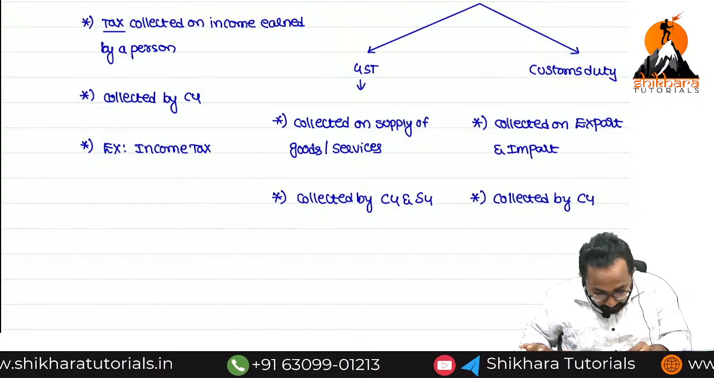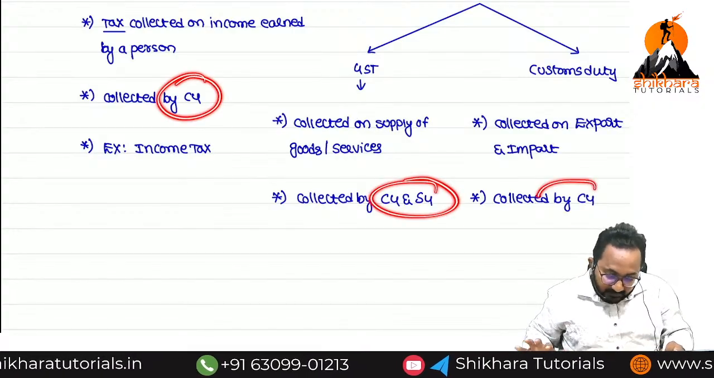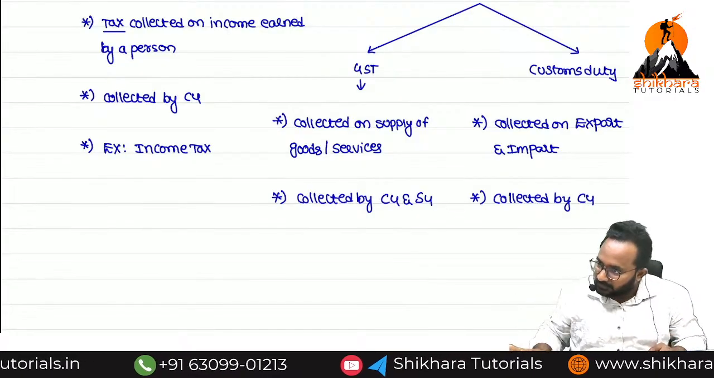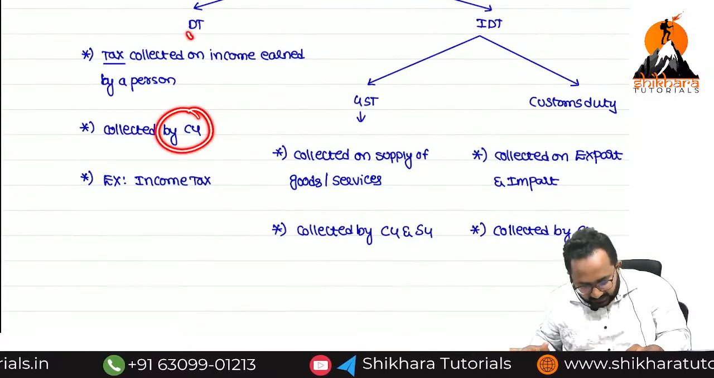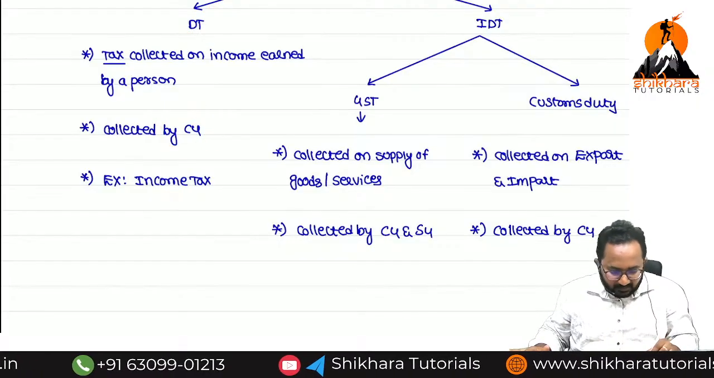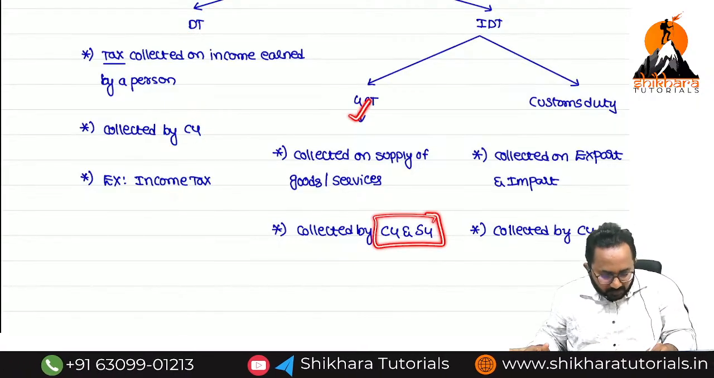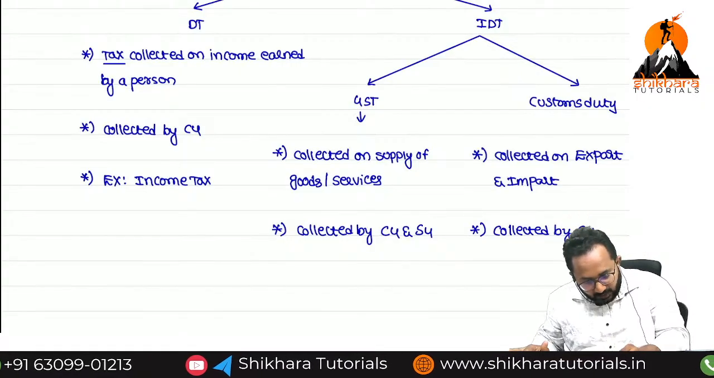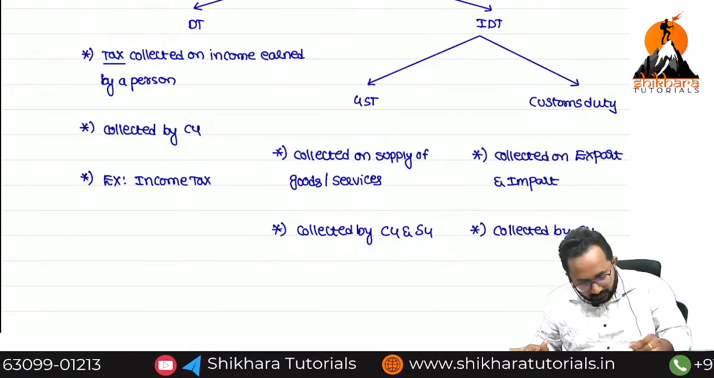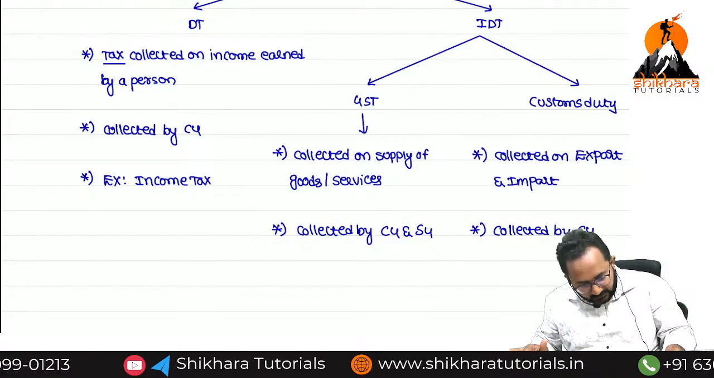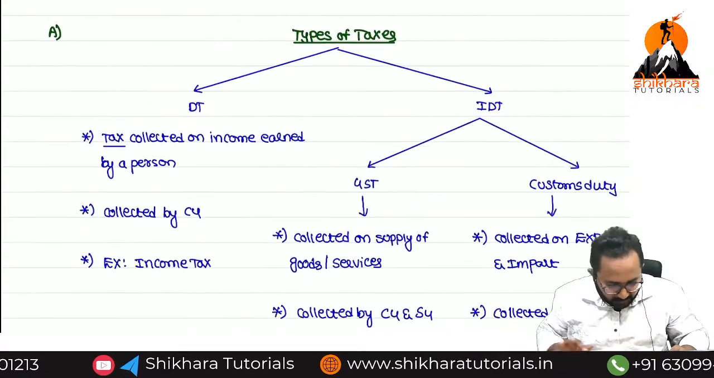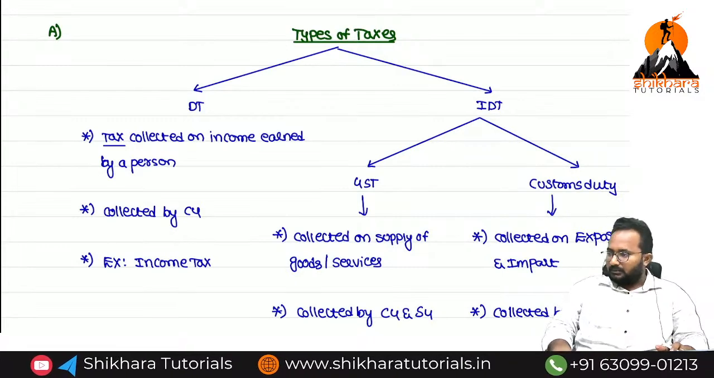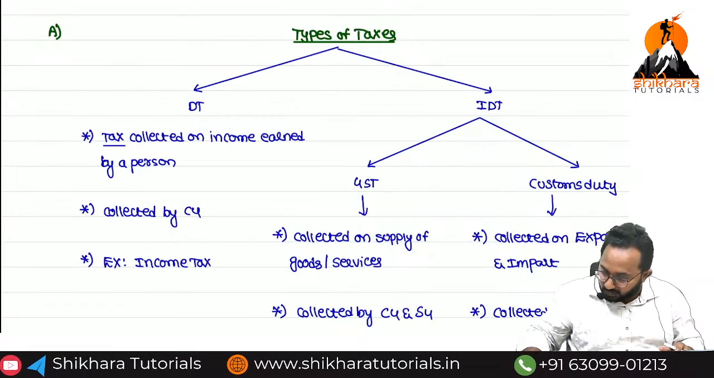This is a point you should know: which type of taxes are collected by which government. So central government will collect the direct tax, that is income tax. Central government and state government both will collect the what, ma? GST. And customs duty will be collected only by whom, ma? Central government. Shall we write it down, ma? Yes, please write it down as a first point in your basic concept chapter. You have to write it down even though you know it also.